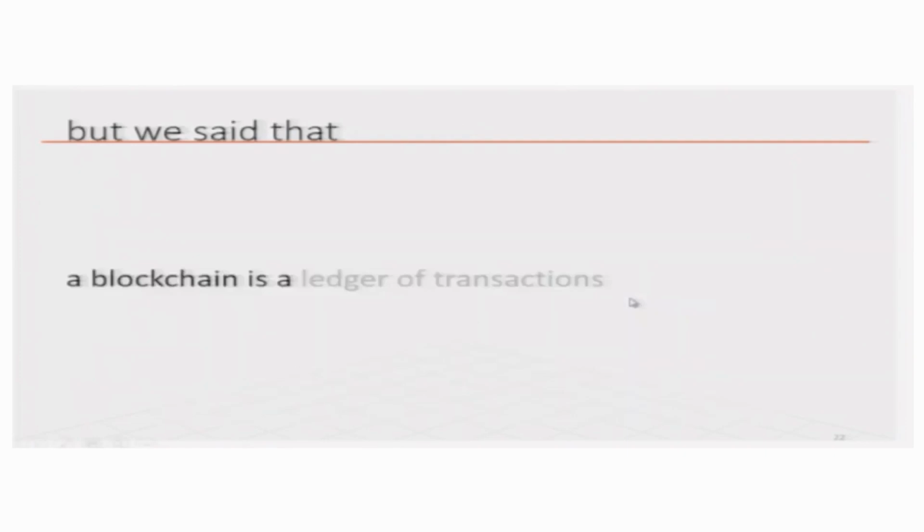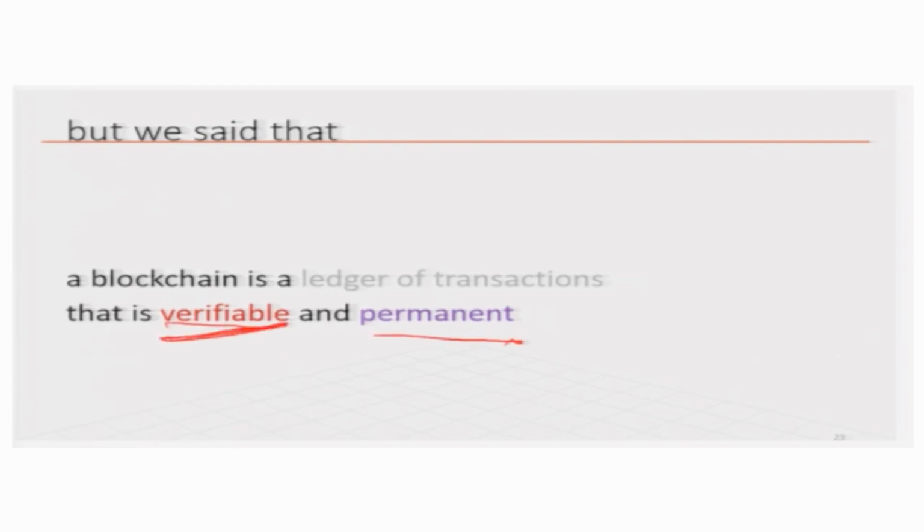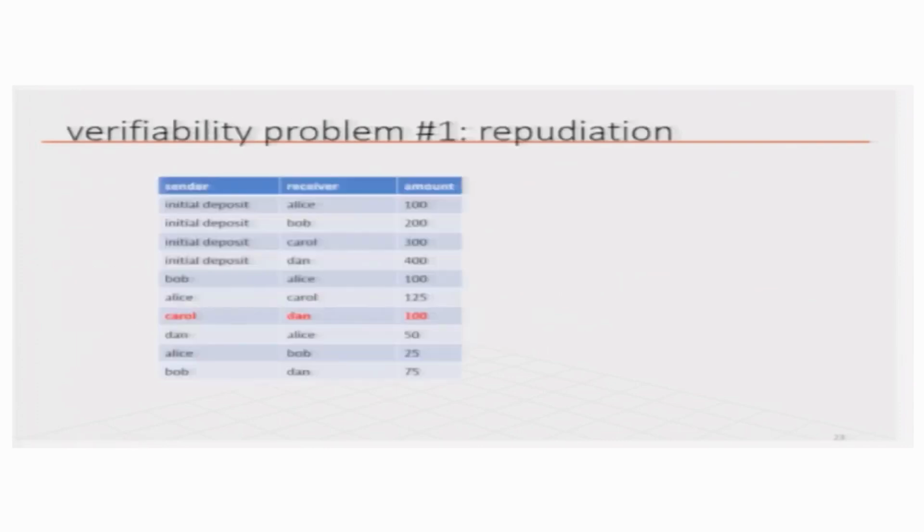Now, blockchain is a ledger of transactions that is verifiable and permanent. Right now we only focused on the verifiable part, that the transactions have some validity, but permanence is something we now have to worry about. One issue is repudiation, which we talked about a lot in the previous lectures.